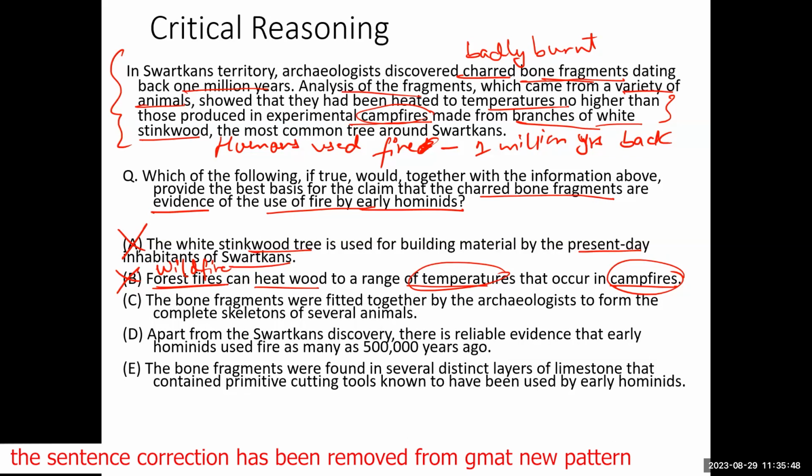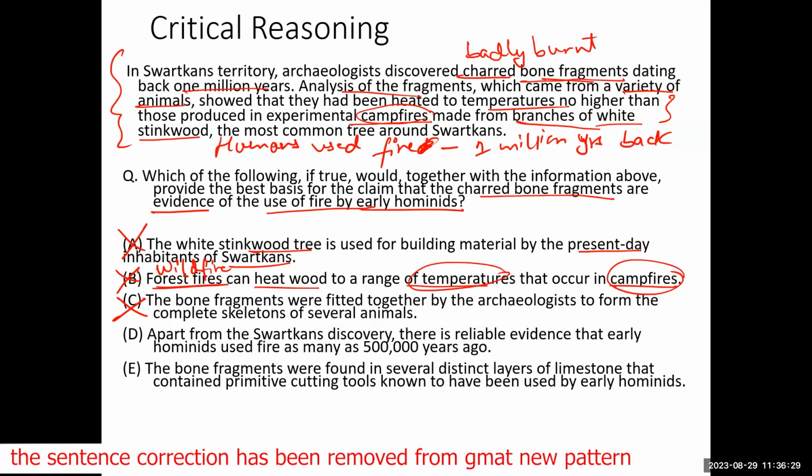Okay. Number C, the bone fragments were fitted together by the archaeologists to form the complete skeletons of several animals. So this does not do anything. Whatever bones you found, you put them together, you form the skeleton of several animals. Does it have any relation to humans using fire 1 million years back? No. So number C is irrelevant. Yes or no? Number C is irrelevant. It is just given to distract you. Coming to number D.